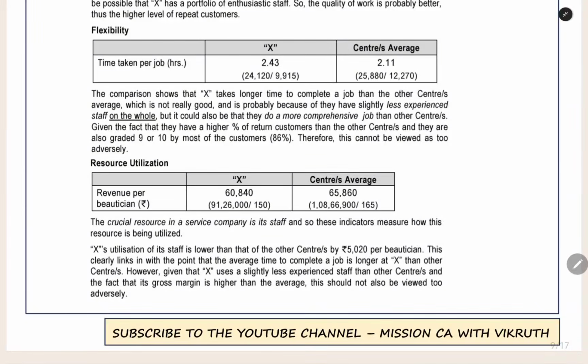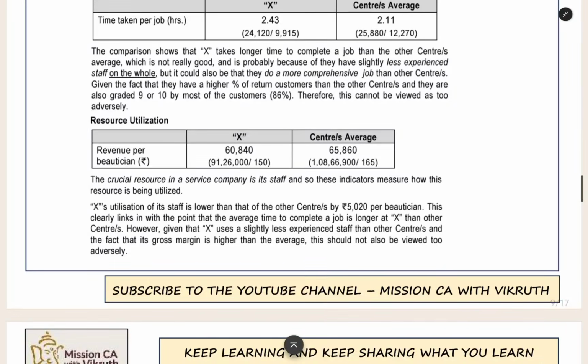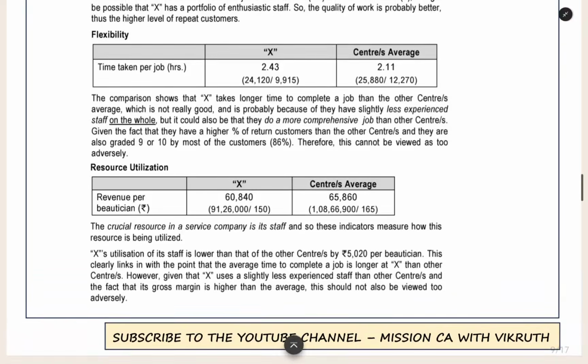We are taking more time to do the job for the customers, so we are getting fewer customers, which means less revenue. When you divide that less revenue by the number of beauticians, you get a lesser number for revenue per beautician. Here also they are saying that you are getting less revenue, but we are giving high quality service. Because of that, repeat customers are coming, so that is a good thing for the company. This also we cannot take as a very serious situation.